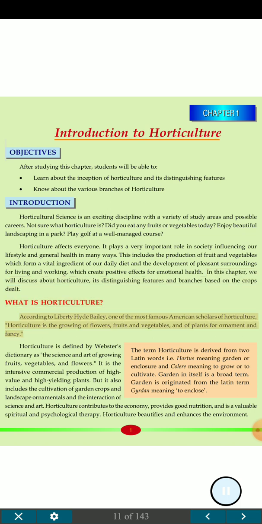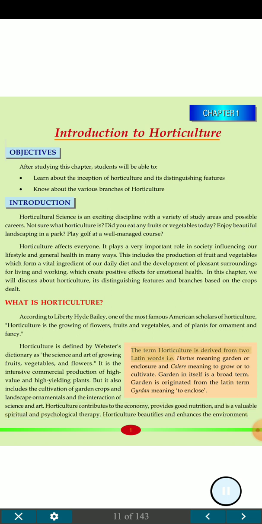What is horticulture? According to Liberty Hyde Bailey, one of the most famous American scholars of horticulture, horticulture is the growing of flowers, fruits and vegetables, and of plants for ornament and fancy. Horticulture is defined by Webster's dictionary as the science and art of growing fruits, vegetables, and flowers. It is the intensive commercial production of high-value and high-yielding plants. But it also includes the cultivation of garden crops and landscape ornamentals and the interaction of science and art. Horticulture contributes to the economy, provides good nutrition, and is a valuable spiritual and psychological therapy. Horticulture beautifies and enhances the environment.